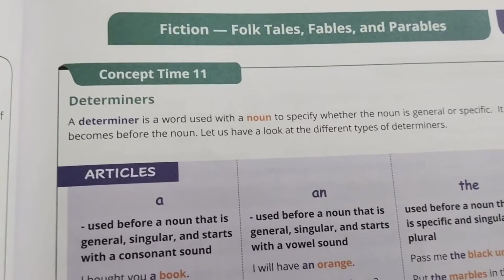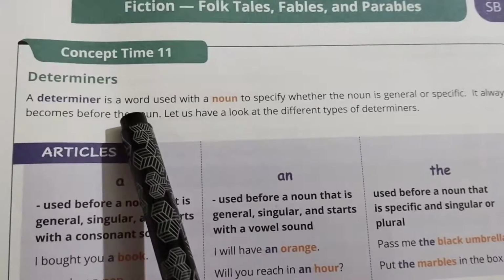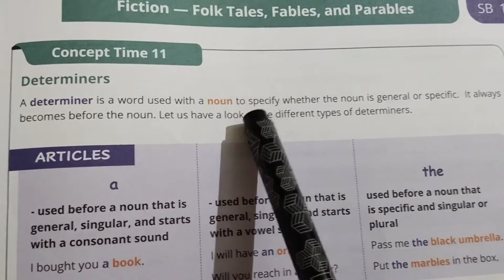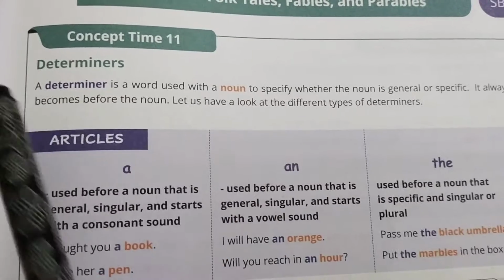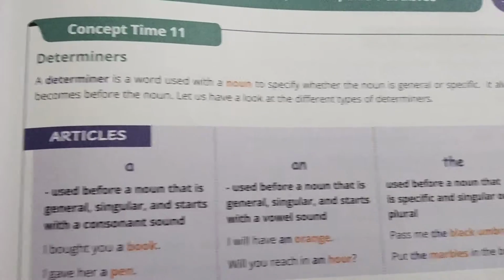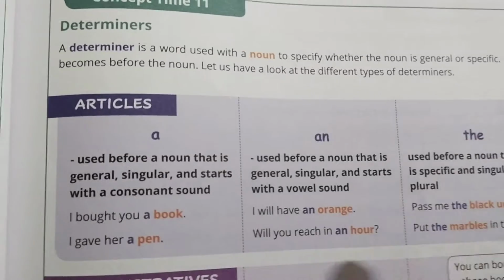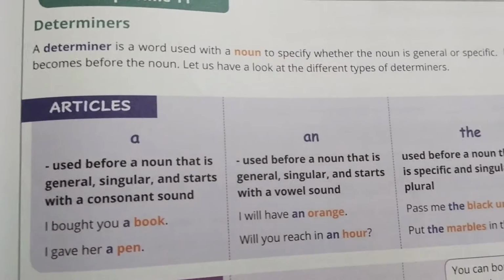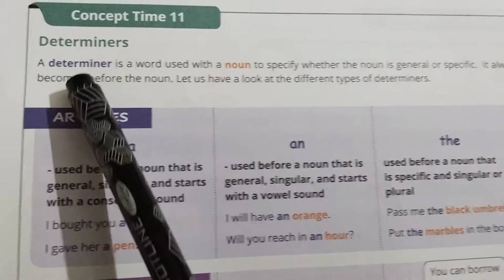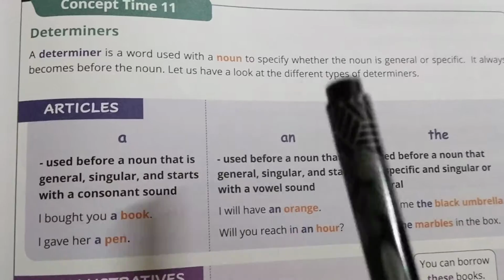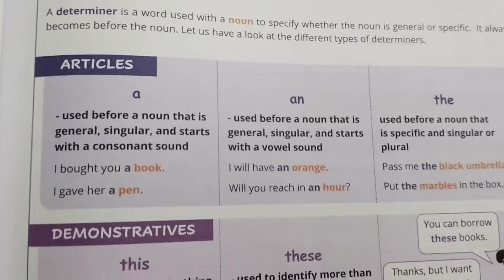So let's see what we mean by determiners. A determiner is a word used with a noun to specify whether the noun is general or specific. The determiner is a word used for a general noun or for a specific noun. It always comes before the noun. So let us have a look at different types of determiners.